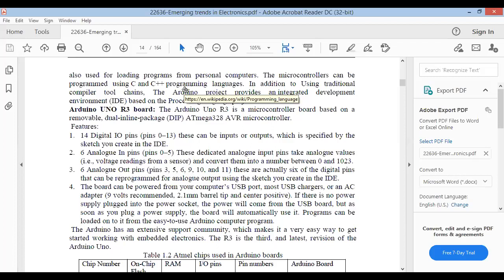You have to design a sketch in which you say that pin numbers 3, 5, 6, 9, 10, 11 are the analog output pins. They are digital output pins, but you have to reconfigure them as analog output pins.